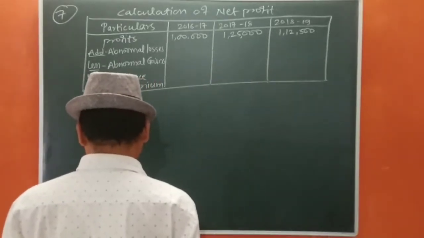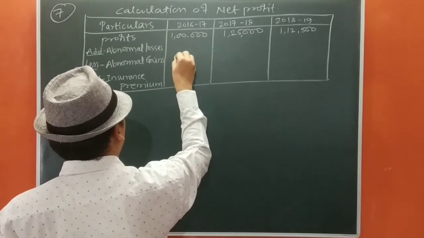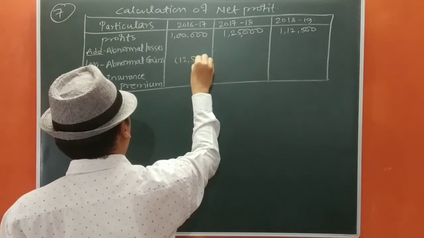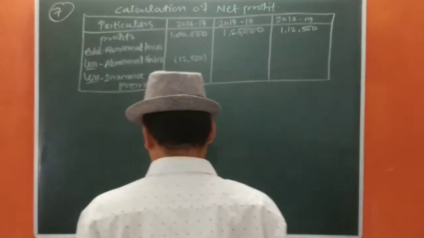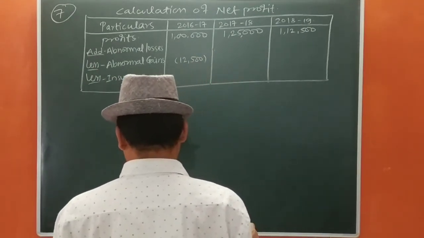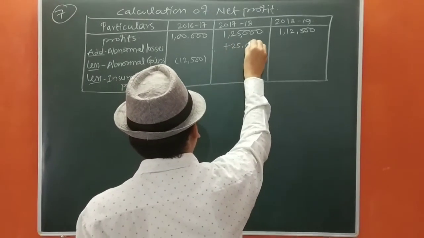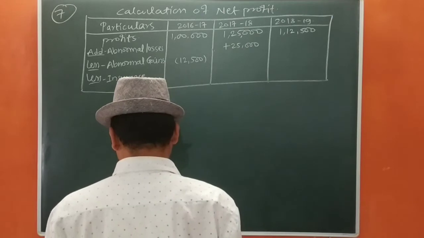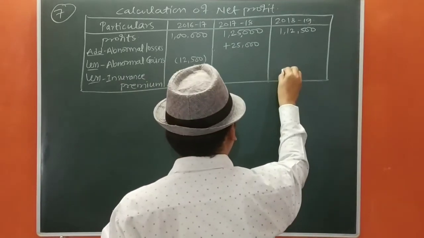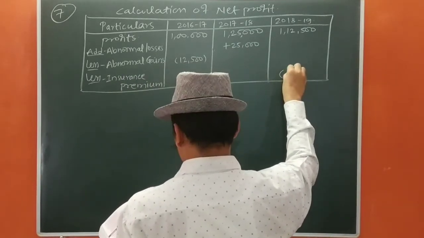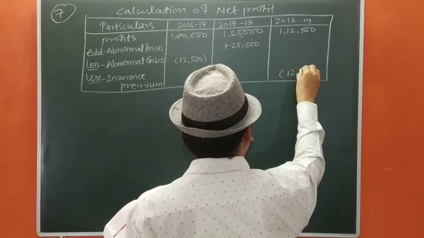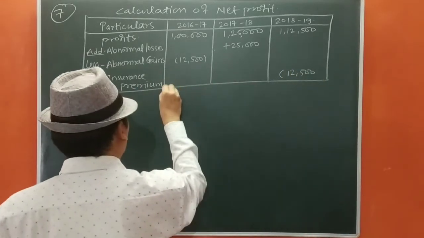In the first year it is gain, so we are going to deduct 12,500. In the second year that involves abnormal loss, we are going to add 25,000. And in the year 18-19, we have not paid insurance premium, so we are going to deduct 12,500.